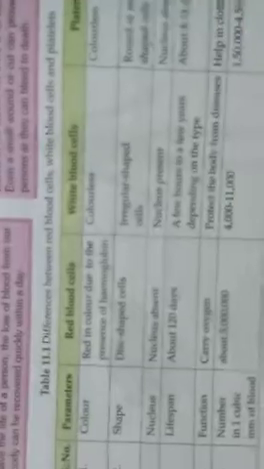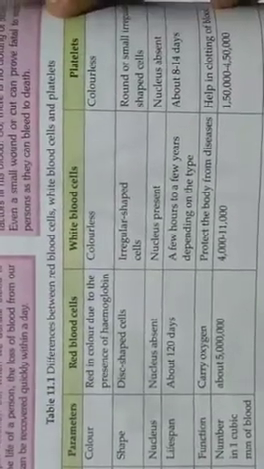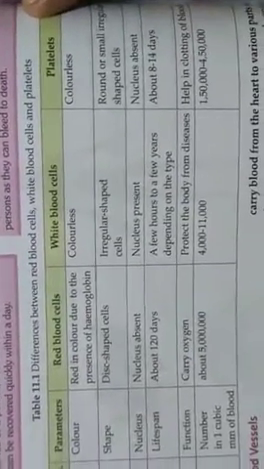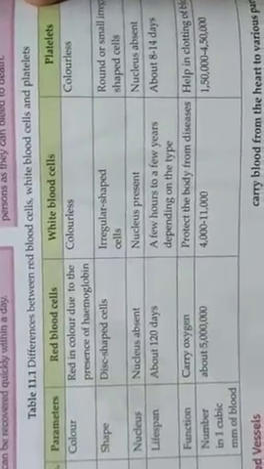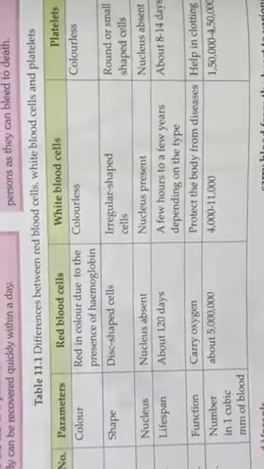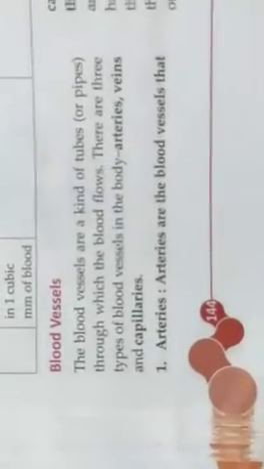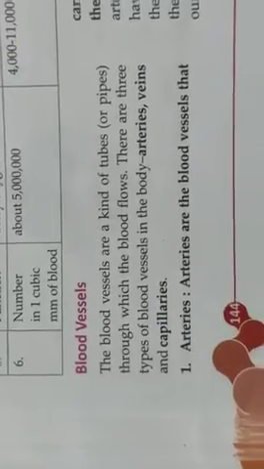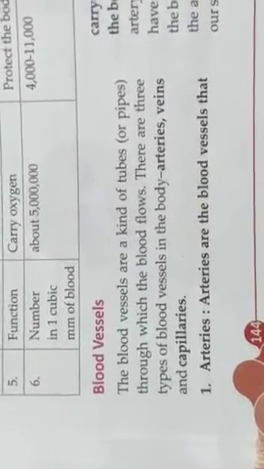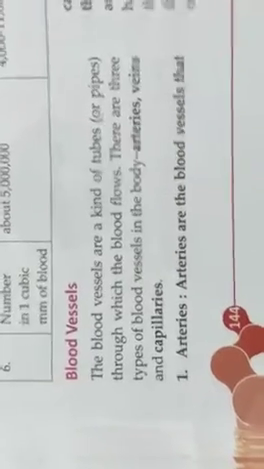Number one, arteries. Arteries are the blood vessels from the heart to various parts of the body. They carry oxygen-rich blood. The arteries have thick and elastic muscular walls because the blood flow is rapid and at high pressure. The arteries lie quite deep under our skin and hence they are not easily seen.